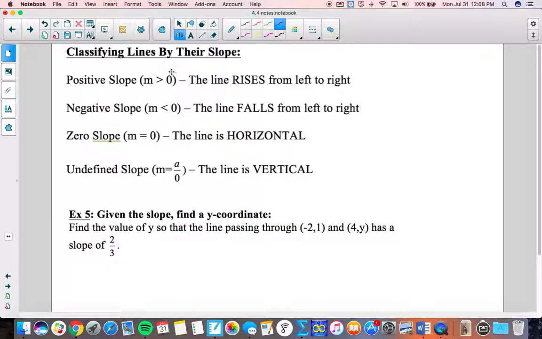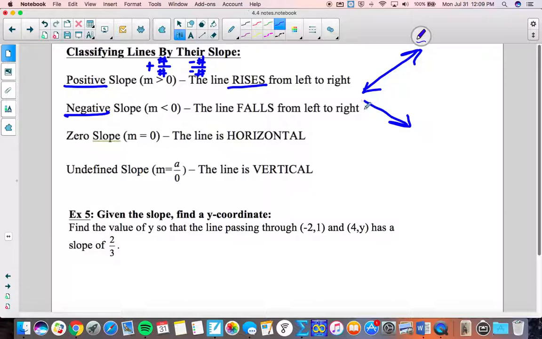When you calculate your slope, if you have a positive fraction, which by the way could also be a negative number divided by a negative number, because that is a positive, that means we're going to rise or go up from left to right. That's a positive slope. Whereas a negative slope, if you have a negative on the top or a negative on the bottom, not both, one or the other, it's going to be a negative slope line.